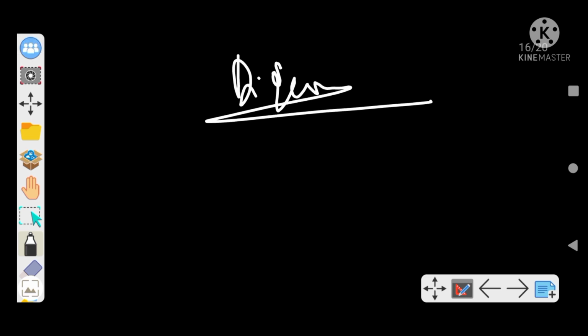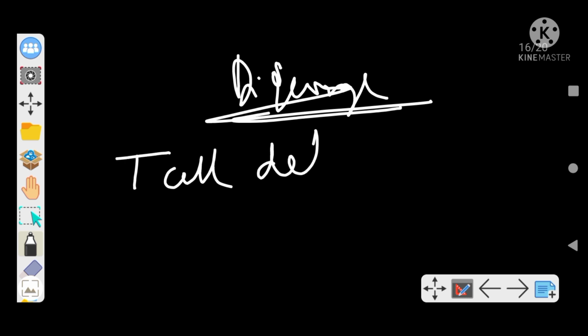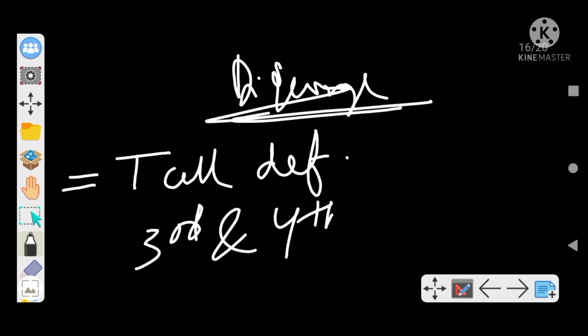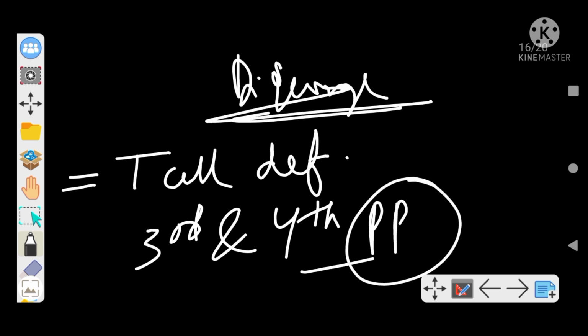DiGeorge syndrome, I'm giving an idea about DiGeorge syndrome. First of all, it is a T cell deficiency disorder, right? Each and every word is important. So it is a T cell deficiency disorder that results from failure of development of third and fourth pharyngeal pouches, right? Third and fourth pharyngeal pouches. So they are not developed, right?